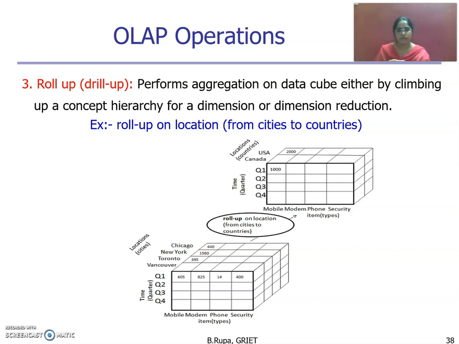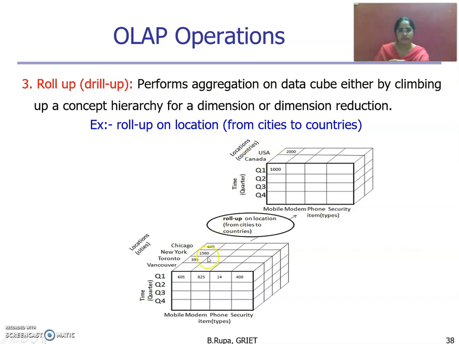Okay, and go for this one. We have a data cube. Apply this query as a roll-up operation, and the result will give all the time, quarters and items as usual, and we are applying roll-up on the location. Okay, location contains four cities. Some cities come under the USA country and some cities come under the Canada country. Okay, that's why the cities are moving into the countries here.